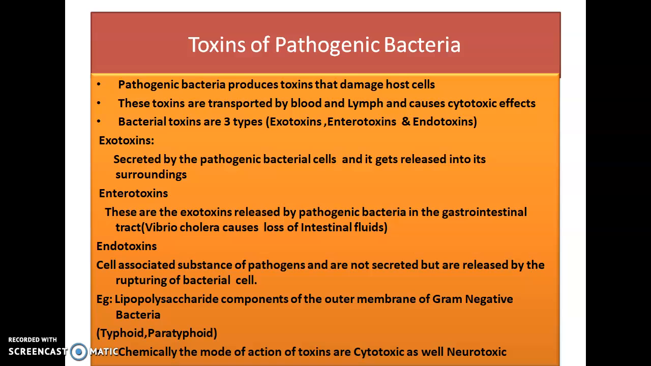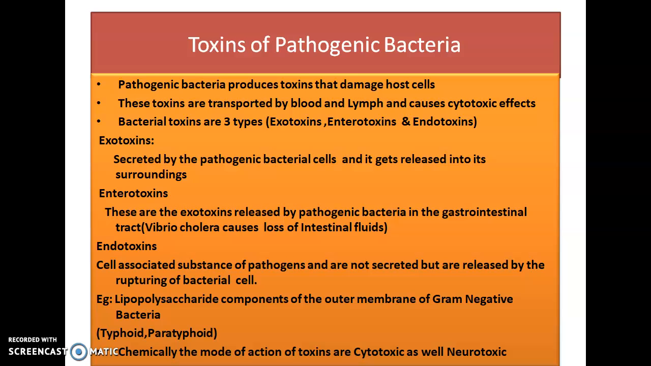Just as I told you, bacterial toxins are generally classified into three different types: exotoxins, enterotoxins, and endotoxins. Exotoxins are those toxins which are produced by the pathogenic bacterial cell, and they get released into the surroundings. That is called exotoxins. Exo means outer or surroundings. The bacteria will produce toxins into the surroundings.